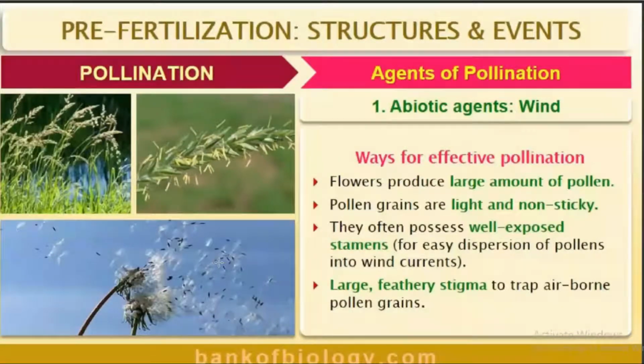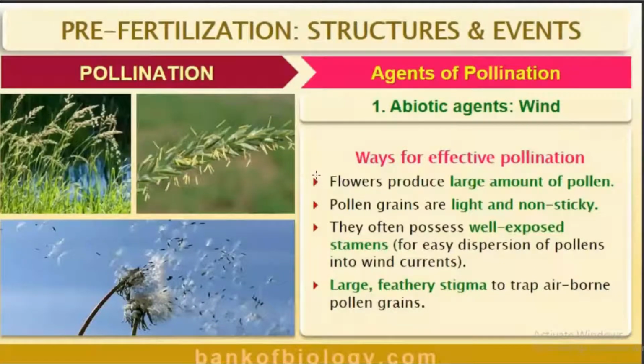So they possess effective adaptations. First one is the large amount of pollen grains they produce. The second one is the pollen grains are light and non-sticky. The third one is they possess well-exposed stamens. And the last one is the stigma is large and feathery.